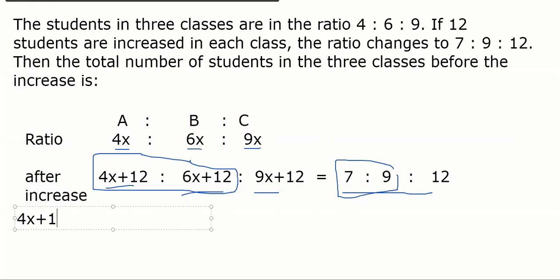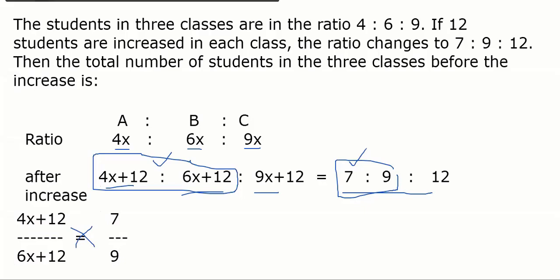What we're going to do with it here? My first ratio 4x plus 12 by 6x plus 12 is 7 by 9. Listen very carefully, guys. We can take out of 3, 2 only. It's our choice. So, Mudit, I took these two ratios. Now we cross multiply. You know how to cross multiply, right?